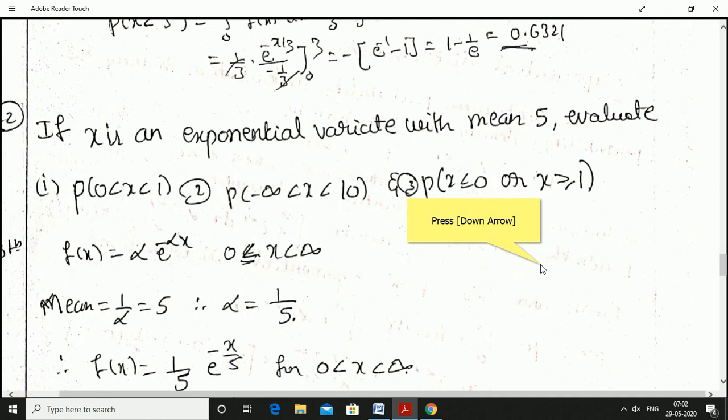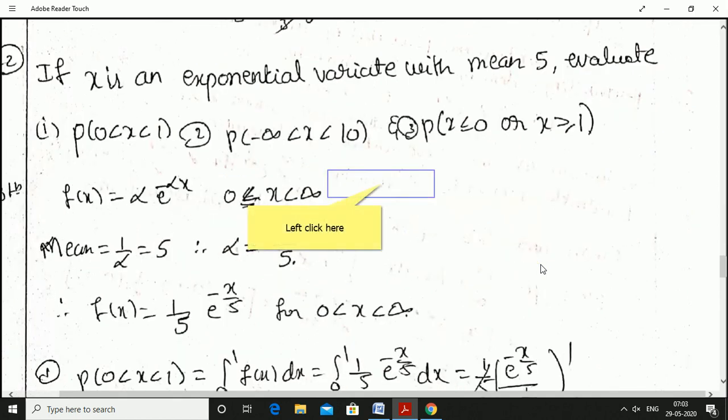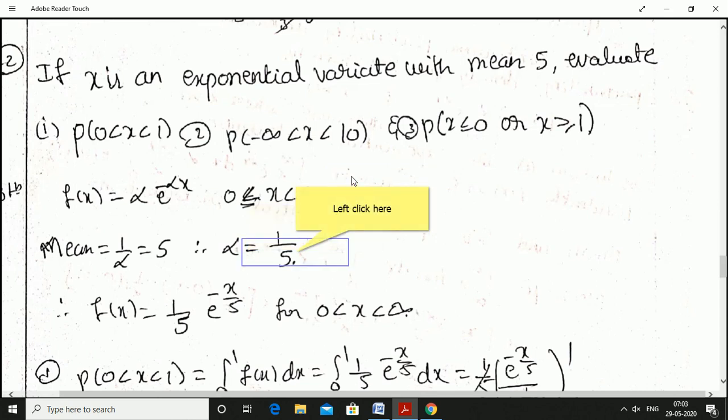Next problem. If x is an exponential variate with mean 5, evaluate probability of 0 less than x less than 1, probability of minus infinity less than x less than 10, and probability of x less than or equal to 0 or x greater than or equal to 1.